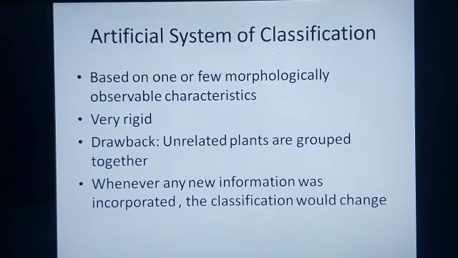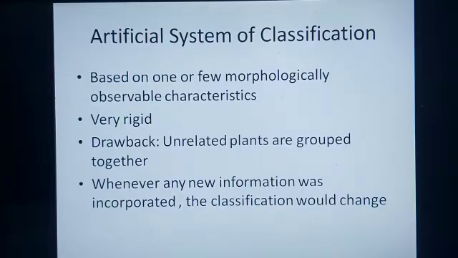This system of classification was followed by Linnaeus. Though this classification system was very easy, whatever rules and regulations need to be followed are pretty much rigid. There is a major drawback with this classification: often totally unrelated plants were grouped together and those that were closely related were placed in separate groups because only few morphological characteristics were considered.